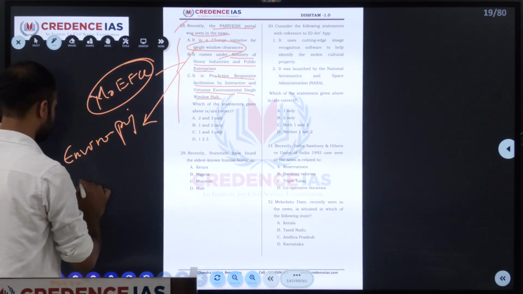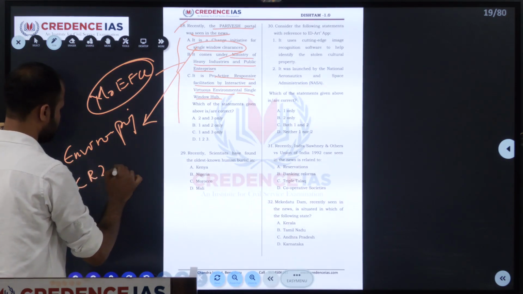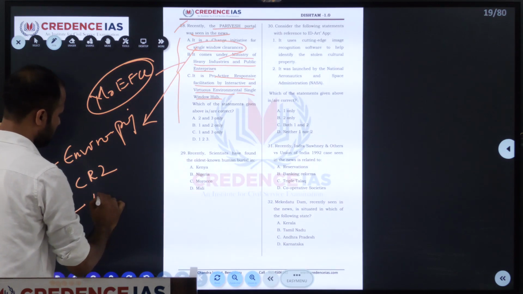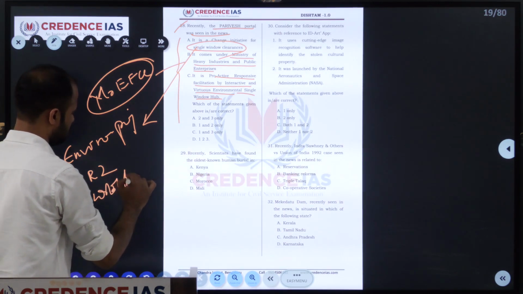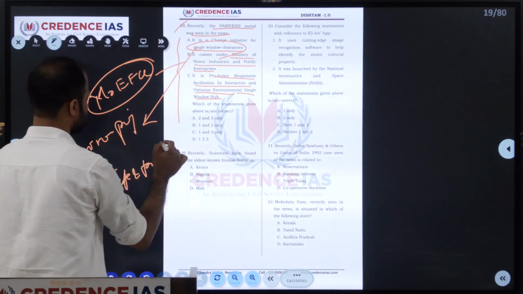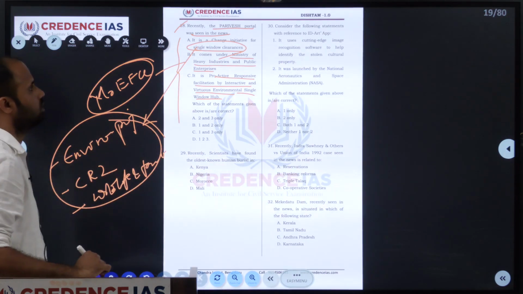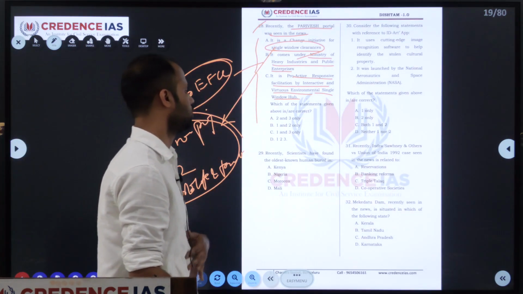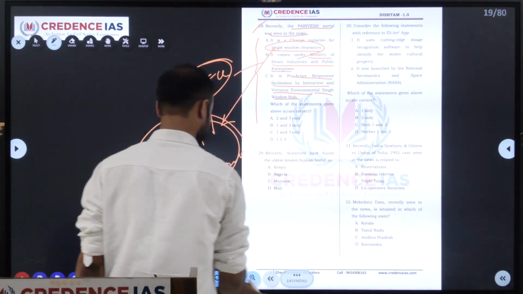against the coastal regulation zone, and next one is wildlife and forest. For this, the clearance is given through the Parivesh portal.